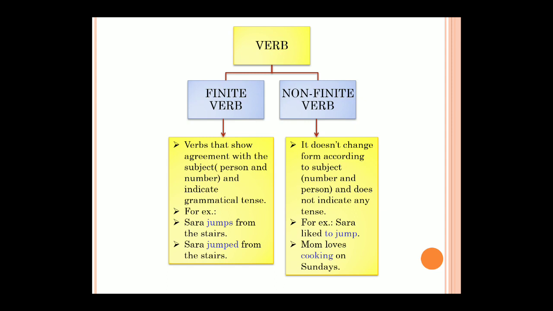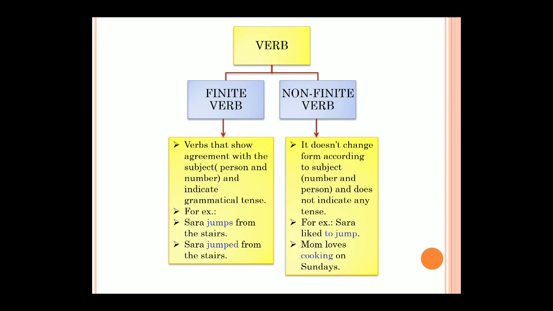Now, what do you mean by agreement? You all have studied about subject verb agreement, where the verb has to agree with the subject. If you go back to your 6th standard grammar book, it will be clear to you.